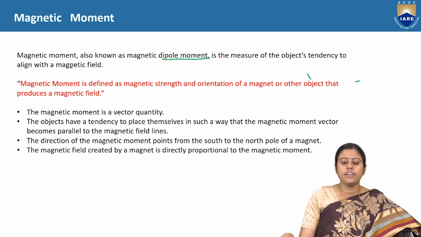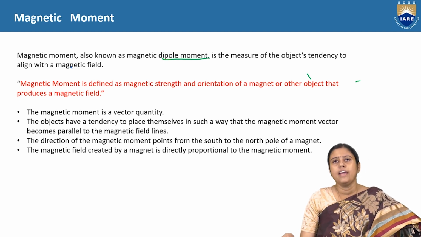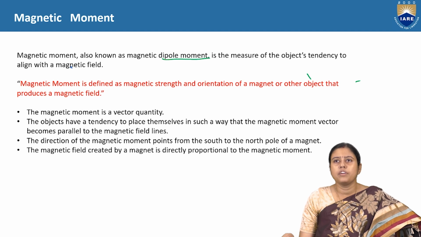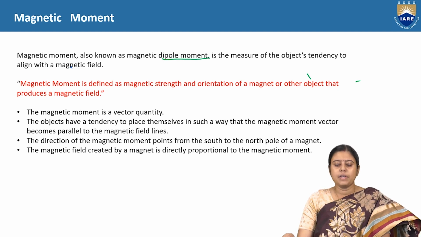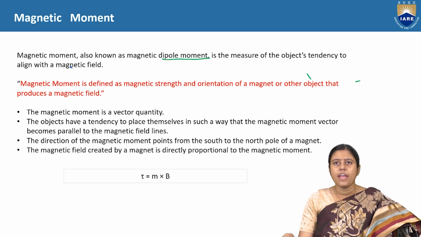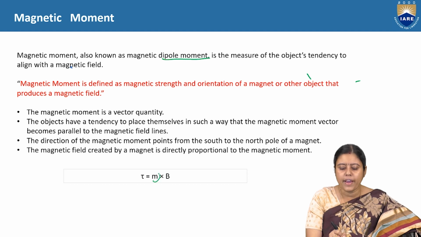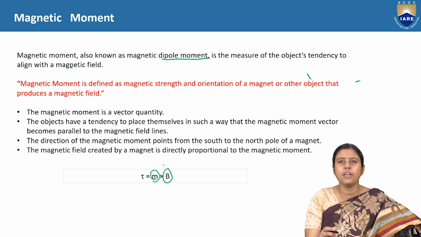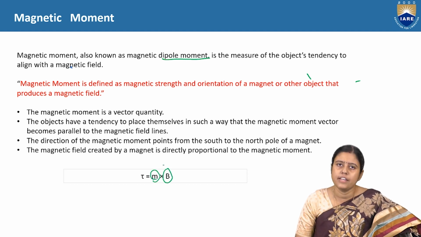The magnetic field created by a magnet is directly proportional to the magnetic moment. The torque also depends on the magnetic dipole moment into B, where B is the flux density.